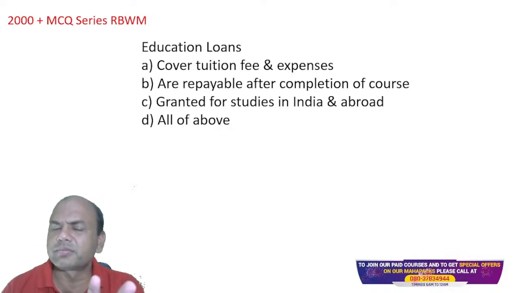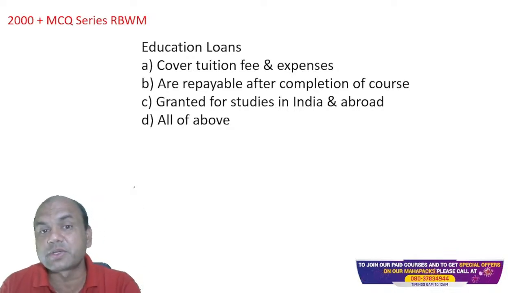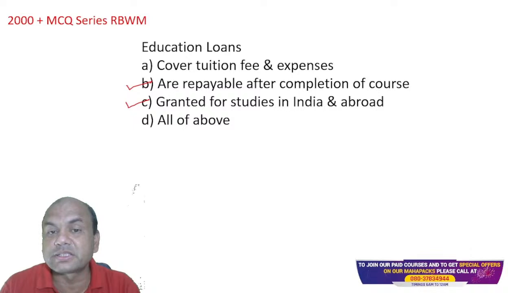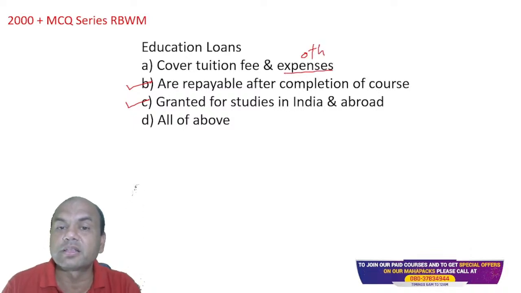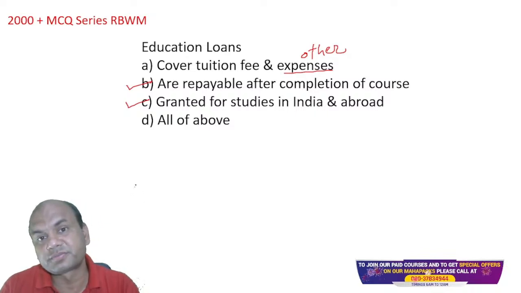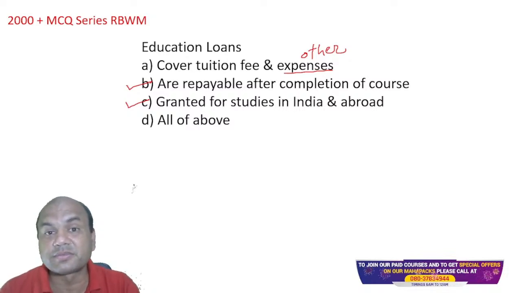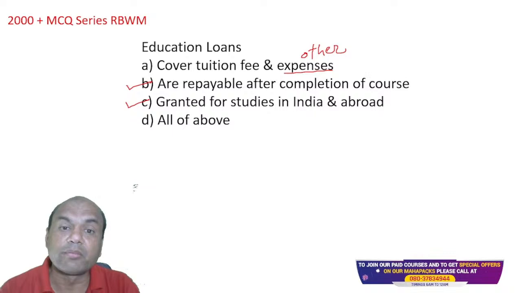Now a bit difficult one. Earlier ones were simple, now a difficult one. Education loans, what do they cover? Tuition fees and expenses, are repayable after completion of the course, granted for studies in India and abroad, and all of the above. Now see here, B is correct, C is correct. But what about A? Does education loan cover tuition fees and other expenses? Does it cover the hostel fees? Does the education loan cover my daily expenses for staying there? My food expenses? Or does it cover only tuition fees?